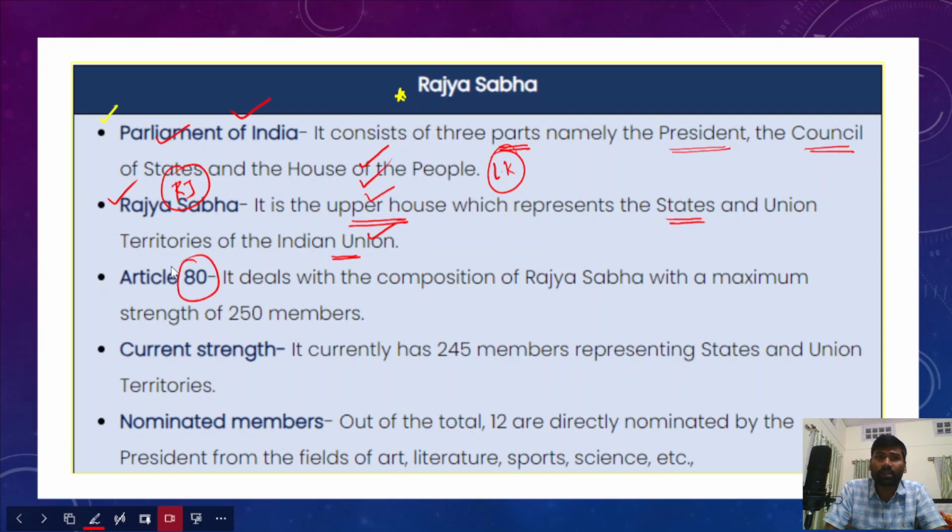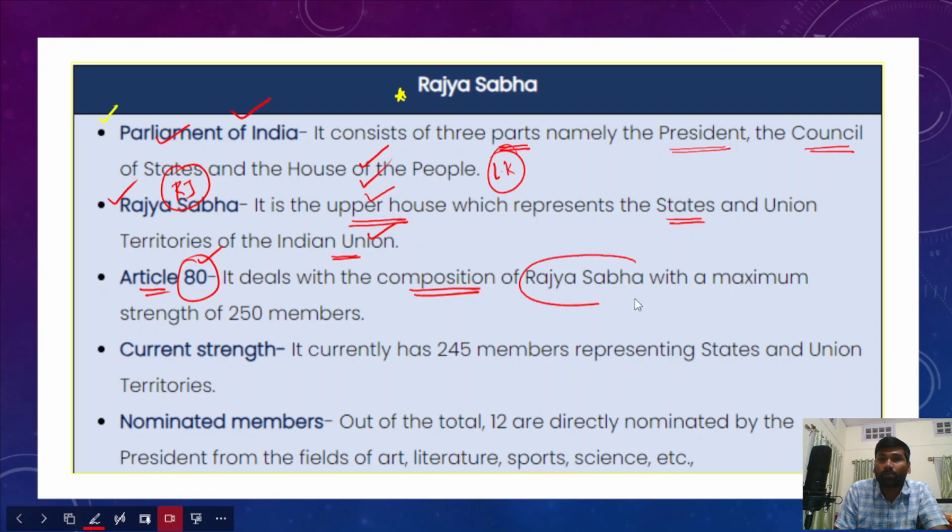There are different articles and provisions in the Indian Constitution, and Article 80 deals with the composition of Rajya Sabha, how the Rajya Sabha members are elected, and which state gets more or lesser representation. Everything is dealt with under Article 80 of the Indian Constitution.